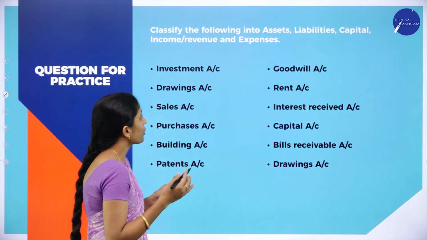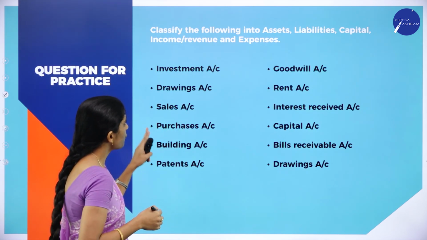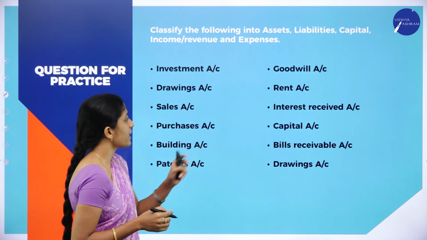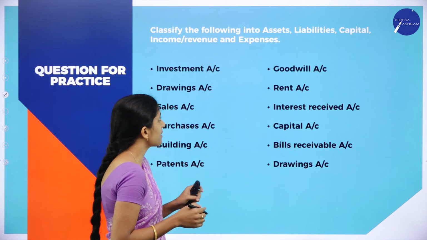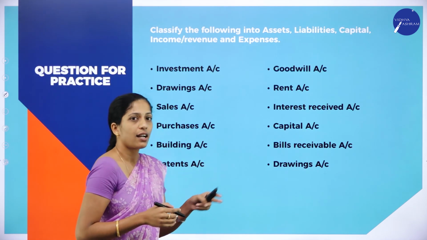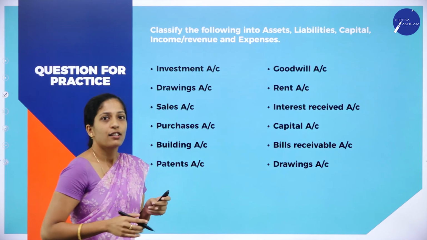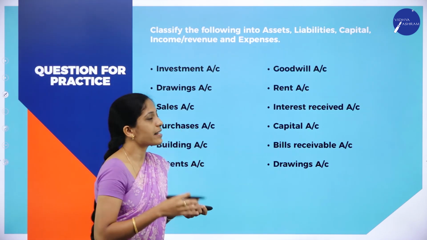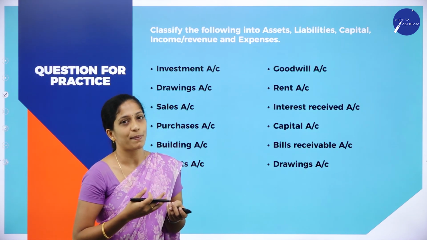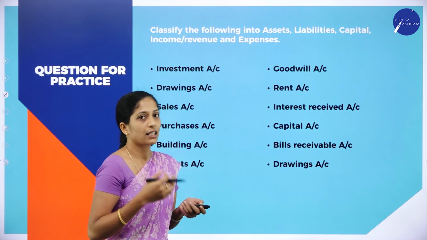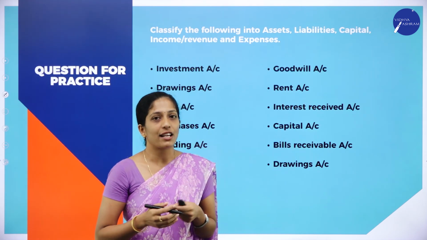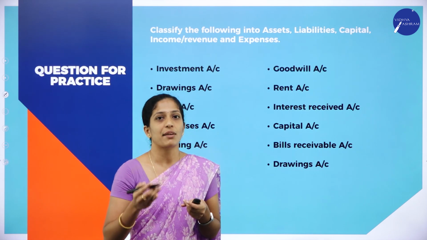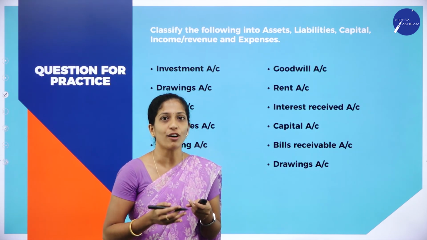Investment, goodwill, drawings, rent, sales, interest received, purchases, capital, drawings, bills receivable, patents and drawings. So you have to classify these items as assets, liability, capital, revenue or expenses or income as well as gains. If you are not able to identify these transactions, go through previous explanations. There I have given examples for each type of accounts.